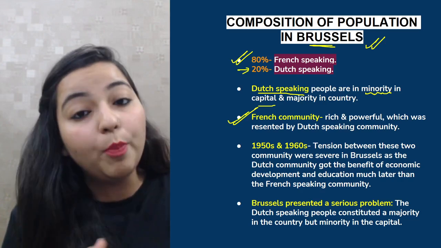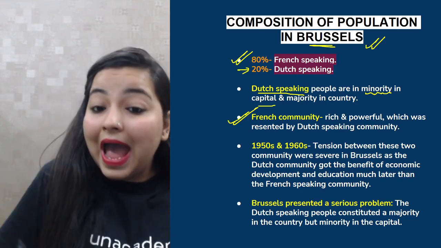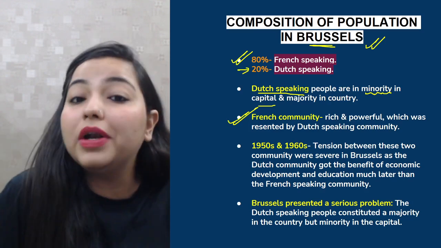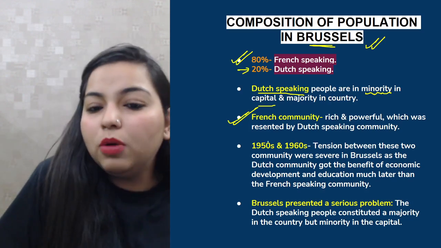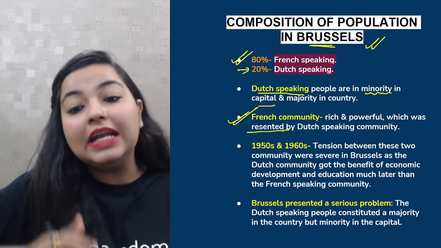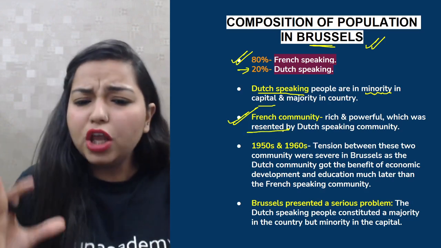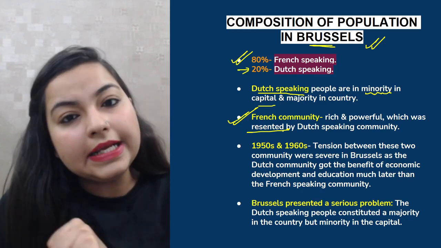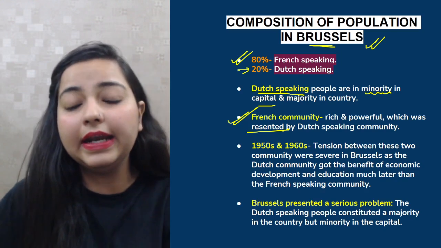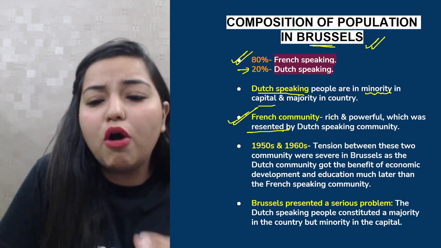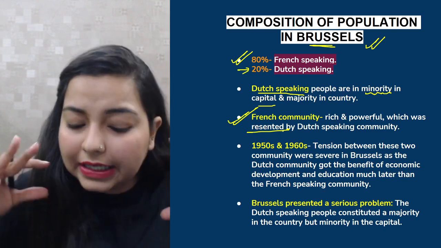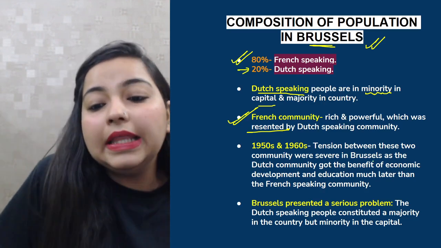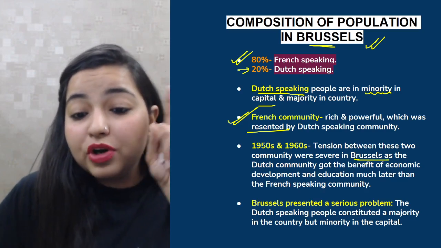Why? Because they are more powerful, because they have more money, and even if the Dutch speaking people are more deserving, they still do not get access to that. So this particular thing is resented by the Dutch speaking community. The period between the 1950s and 1960s, this one entire decade, had a lot of tension between these two communities, and it was getting severe day by day, and it was more severe in Brussels. Now why Brussels?